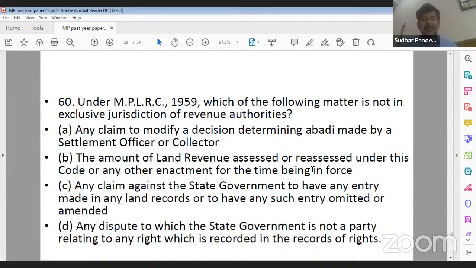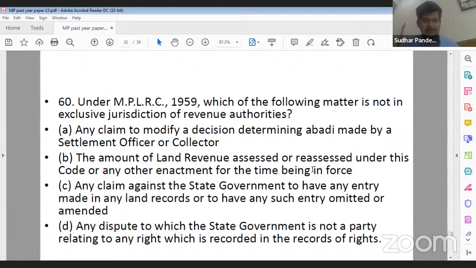Option C, any claim against the state government to have any entry made in any land records or to have any such entry omitted or amended. Option D, any dispute in which the state government is not a party relating to any right which is recorded in the records of right. What should be the correct answer?